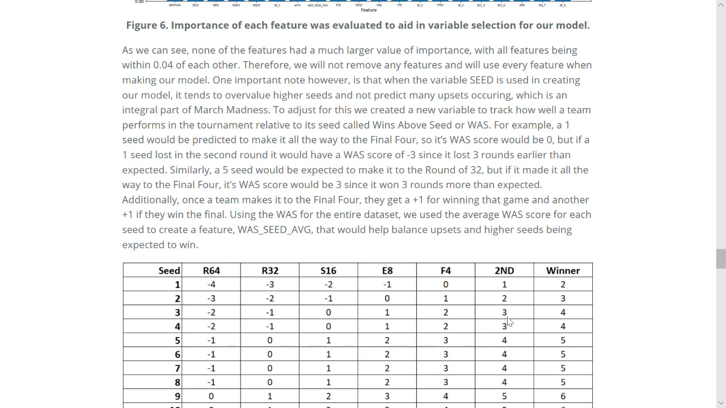Additionally, we would add a bonus for making it to the finals, and then another +1 if they actually won the tournament. Using the WAS for the entire data set, we calculated the average based on the seed to create a new feature that would help balance upsets and higher seeds still being expected to win.